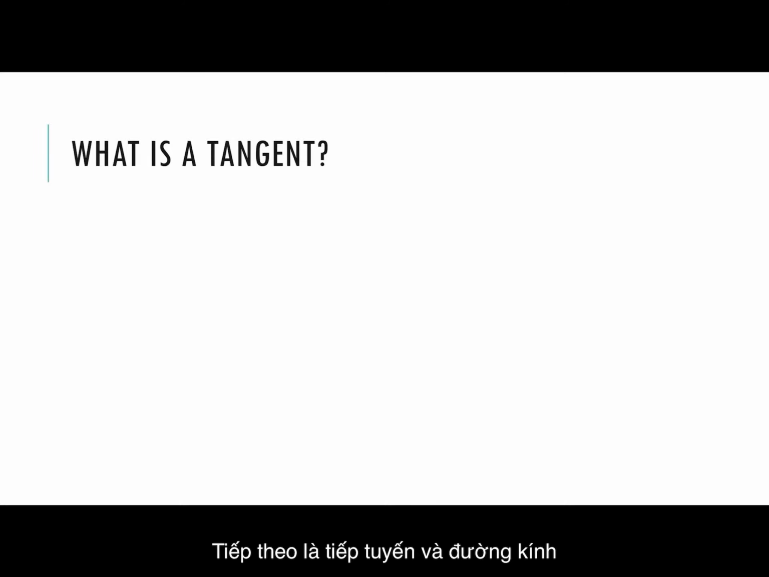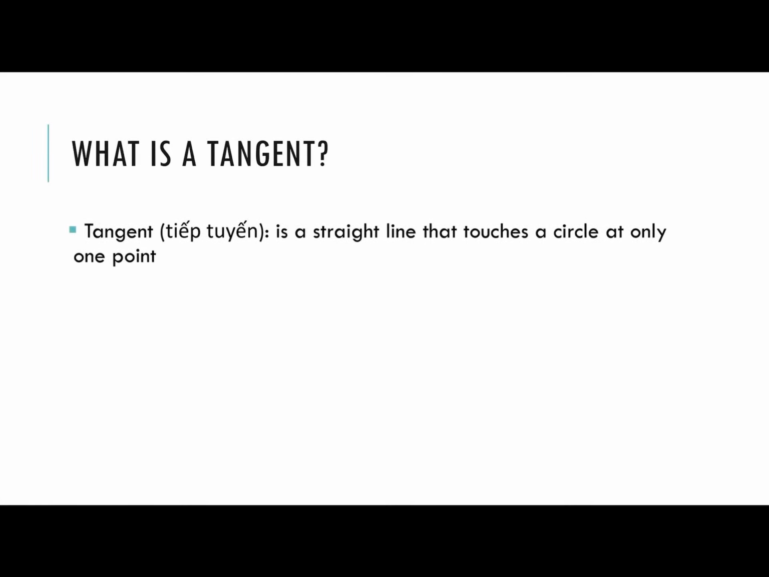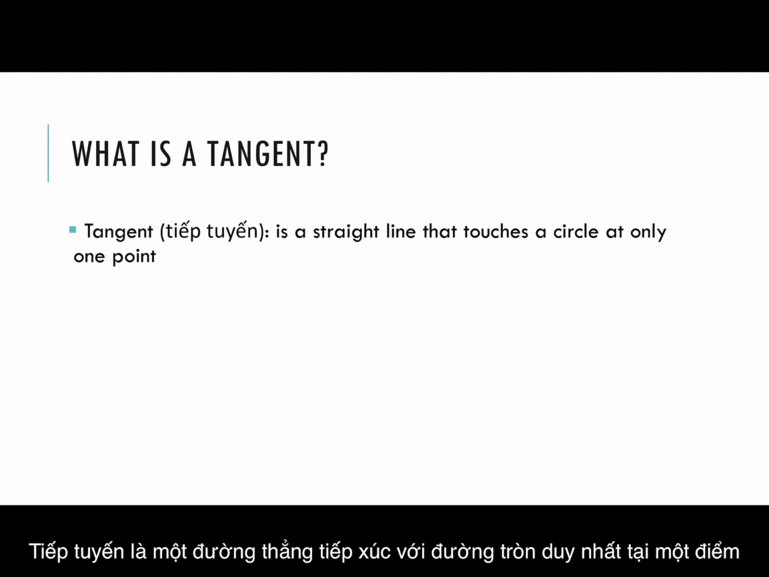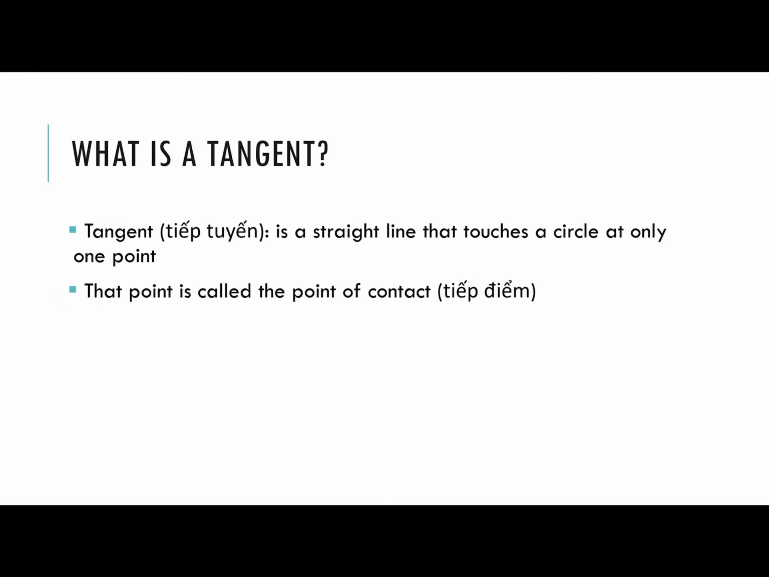Next, we have tangents and diameters. What is a tangent? Tangent, which is called tiếp tuyến in Vietnamese, is a straight line that touches a circle at a certain point. It's only one point. That point is called the point of contact, tiếp điểm.